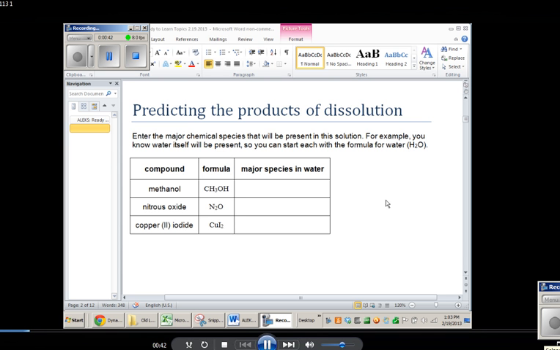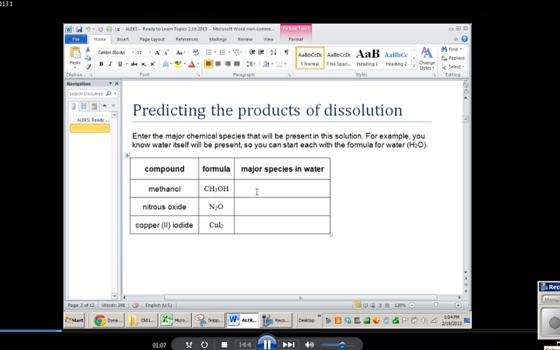So for methanol, that is a covalently bonded compound. All of those elements are held together by sharing of electrons, and water, even though it's a polar molecule, is not going to rip them apart. So almost all of those methanol molecules are going to remain as methanol molecules in water. So we are going to write the major species coming from methanol is just going to be methanol. It's not going to be any sort of pieces or fragments or ions from methanol, but just whole methanol molecules. And there's also going to be water in there because that's the solvent.